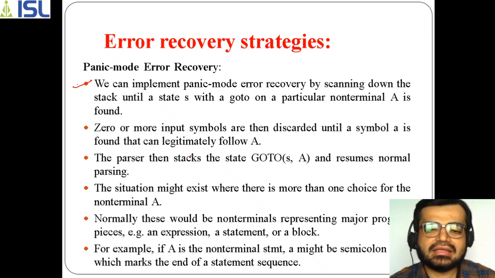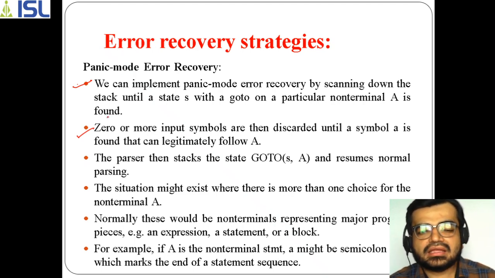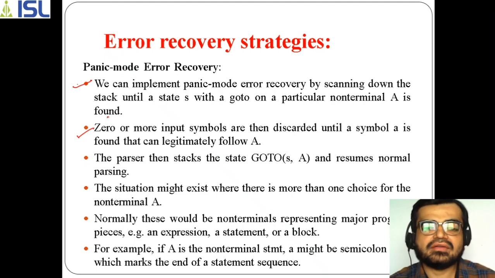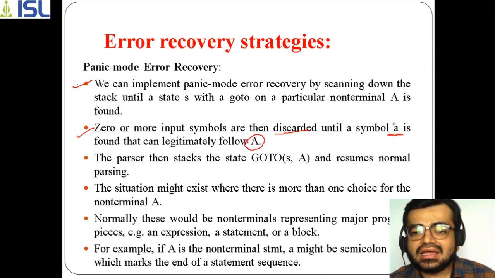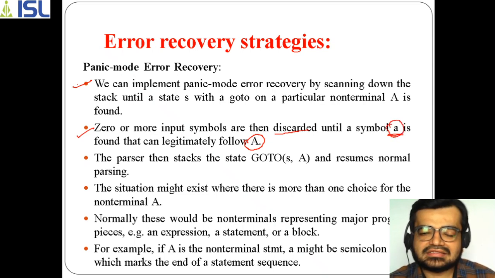I just said that it will scan the process in the stack, and if it finds zero or more input symbols that are not required or are erroneous in nature, it simply discards them. It discards until a symbol which legitimately follows the non-terminal A. That means you can simply say that it's a valid symbol, which legitimately follows A, meaning it is a part of your grammar.